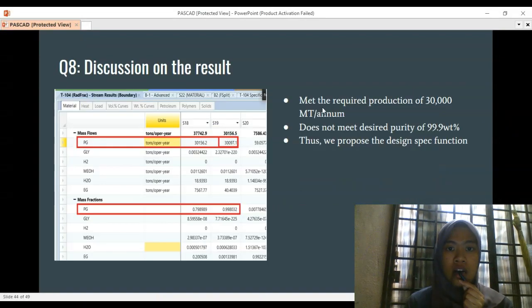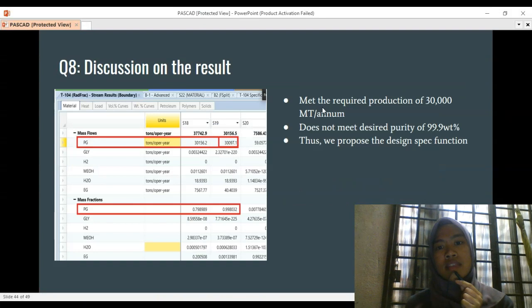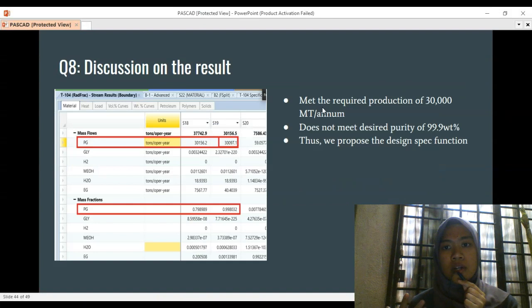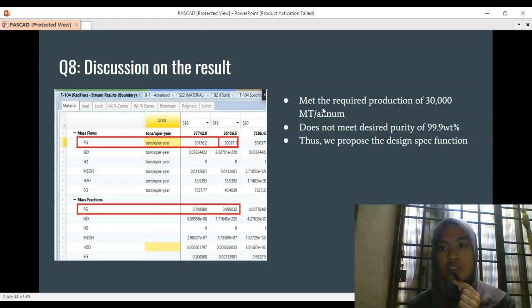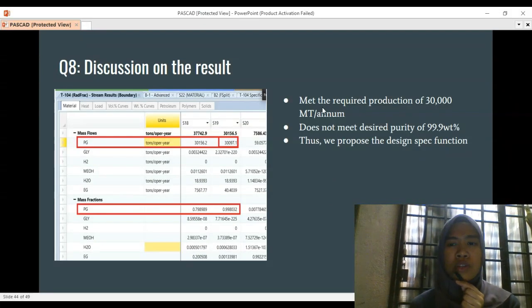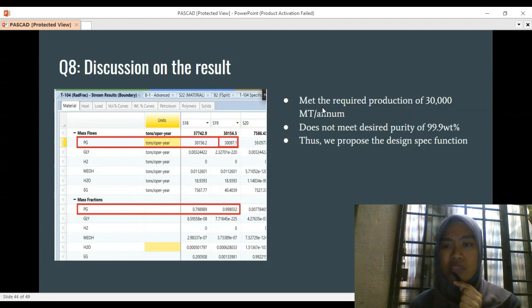And then we observe that after getting the recycle, we meet the production rate required, which is 30,000 metric ton per annum, but we don't meet the desired purity, which is 99.9 weight percent.